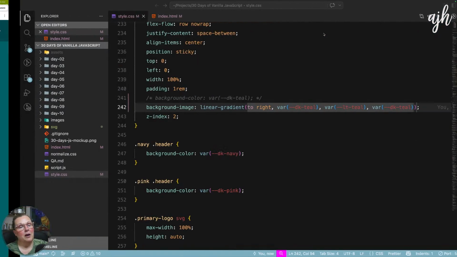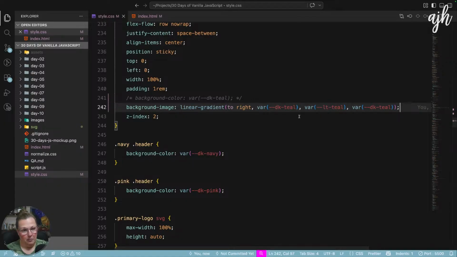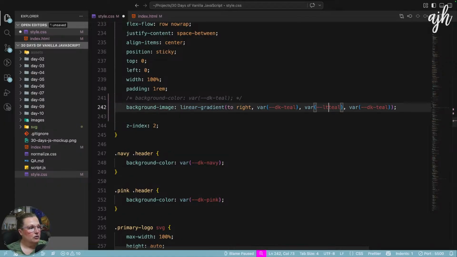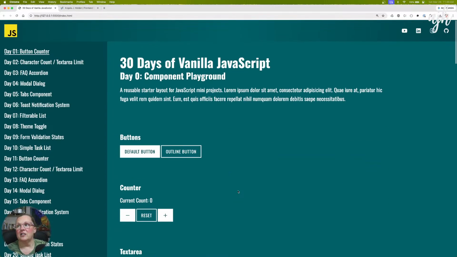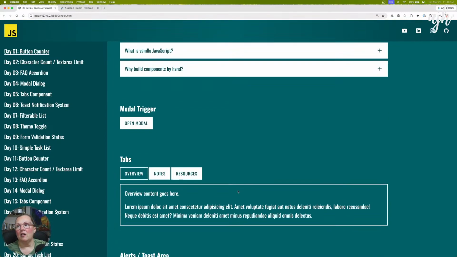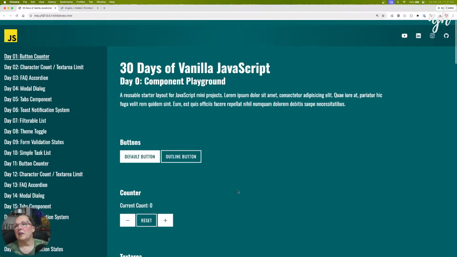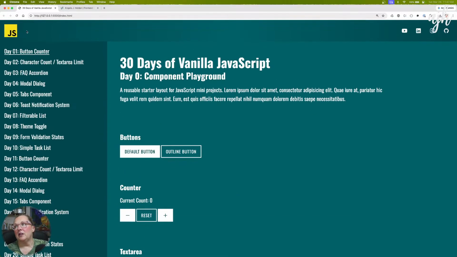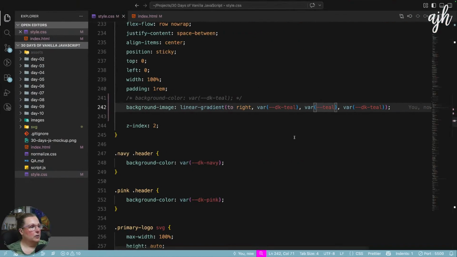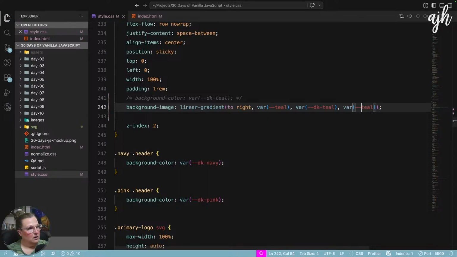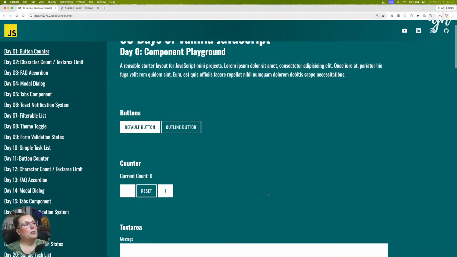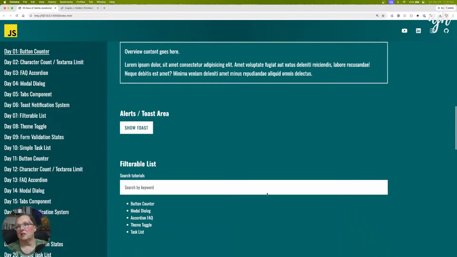Okay. I like the gradient. Let's give this a little bit of a box shadow just to give it a tiny bit of depth. We could also, should we just try this with the regular teal and see how it looks? Oh, I think I actually do like that better. Look at that. Just a tiny bit of depth. It's a little more subtle, isn't it? And if we flipped it, we would get that subtlety over here, wouldn't we? So maybe if this was teal, this was dark teal, and then this was teal. What do we think of that?